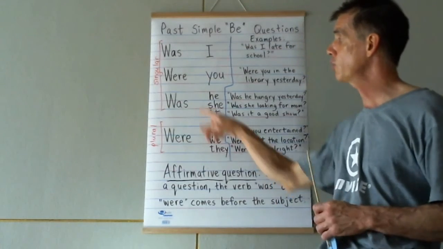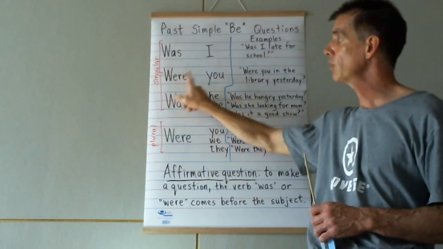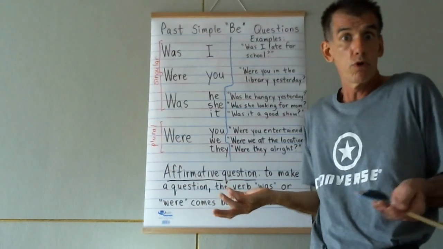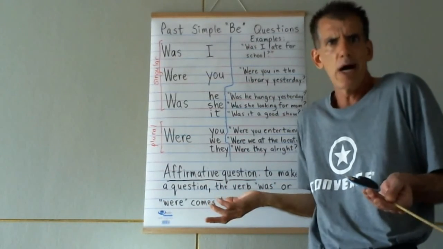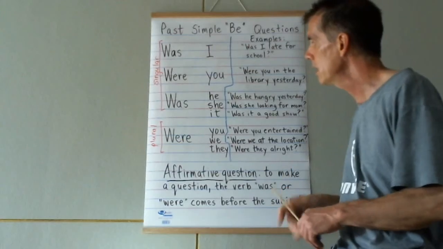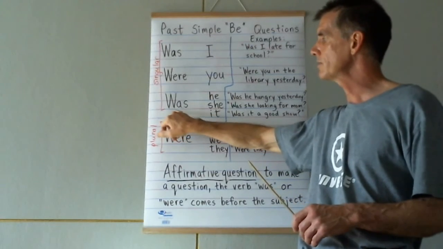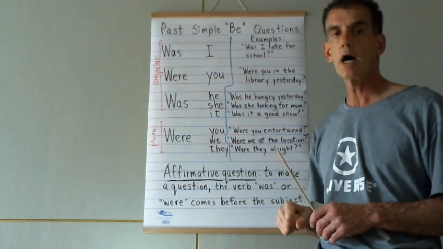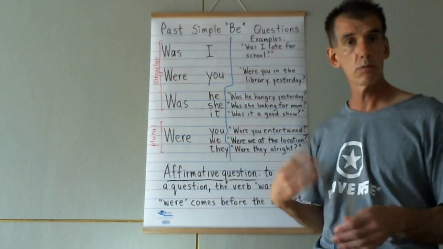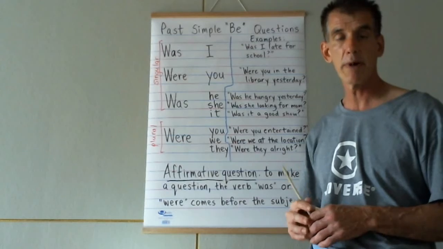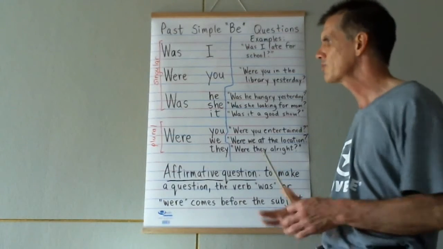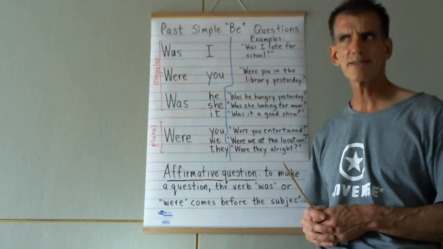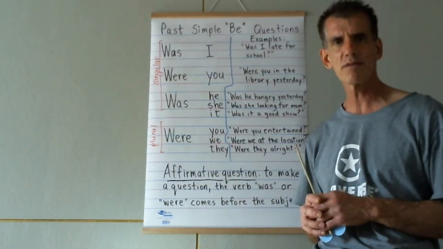But if I want to make a question out of it, I just put were in front of you: were you in the library yesterday? I don't know, I didn't see you there. It's the same with the others. You just put was or were before the subject to make questions in the simple past tense. It's really that easy.